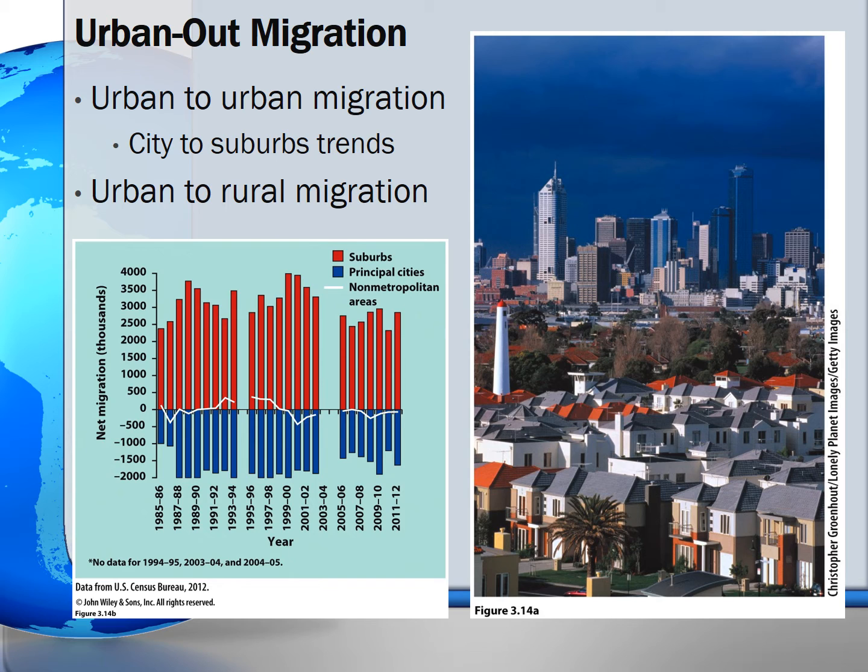The photo on the right shows suburban growth around Melbourne, Australia, and the chart on the left shows the relative magnitude of movement out of cities and into suburbs, and the fact that suburbanization in the U.S. has been the dominant trend. Where net migration into non-metropolitan areas was positive during the early 1990s, counter-urbanization was underway.